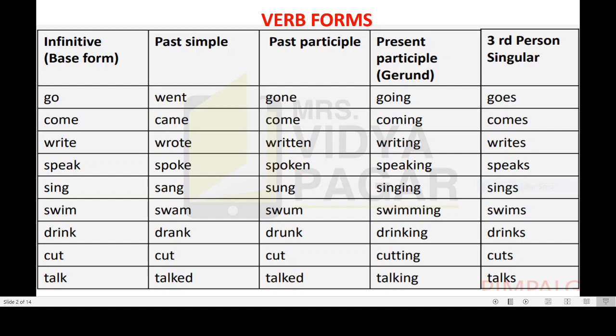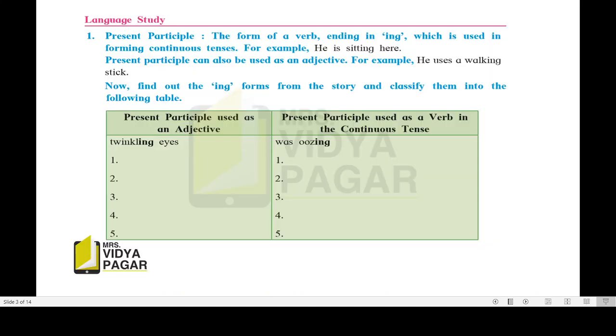Okay, now see here, language studies. Present participle. What is meant by present participle? Present participle is a form of verb ending with ing, which is used in forming continuous tense. See here the example: He is sitting here. I am teaching. You are learning from home. You are watching TV. Means the action is going on.